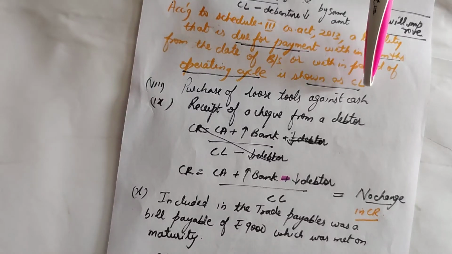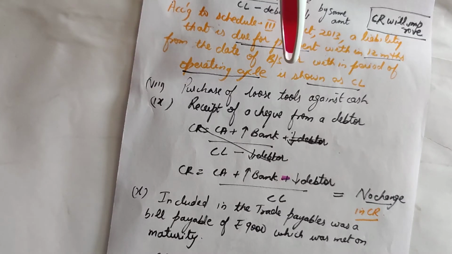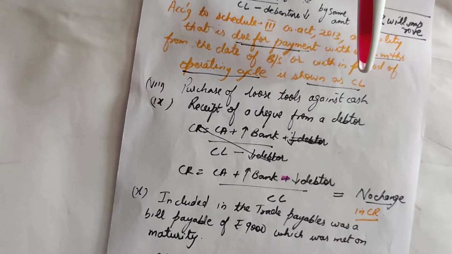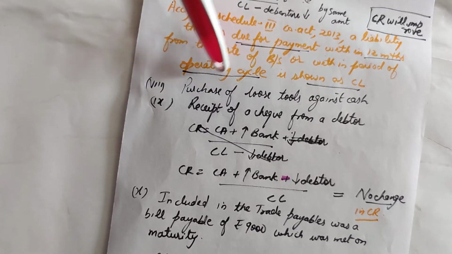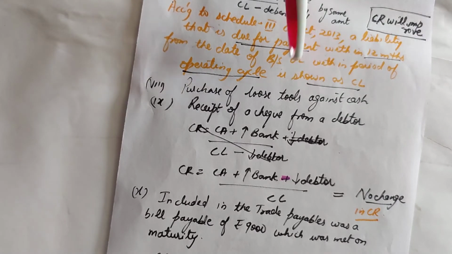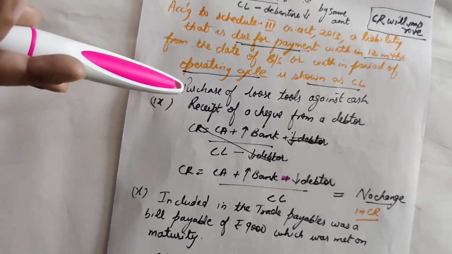Now let's take up the next thing, though I have not written the explanation. Purchase of loose tools against cash. I already explained to you many times that loose tools, though inventory is part of current assets, are not included when we calculate the current ratio, right? So purchase of loose tools will not impact inventory, but since they are being paid against cash, it will reduce cash and cash equivalents, and we know that cash and cash equivalents are a part of current assets. So current assets will reduce, whereas current liability will remain unchanged. So the overall impact is that the current ratio will decrease.